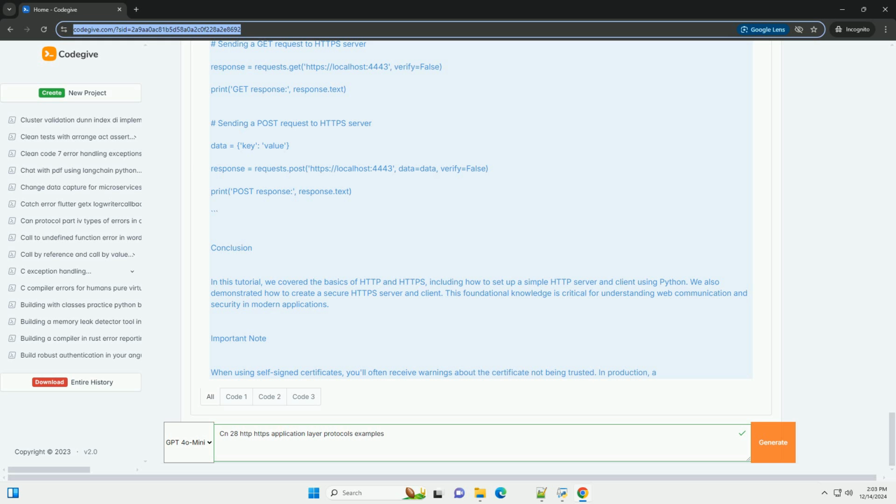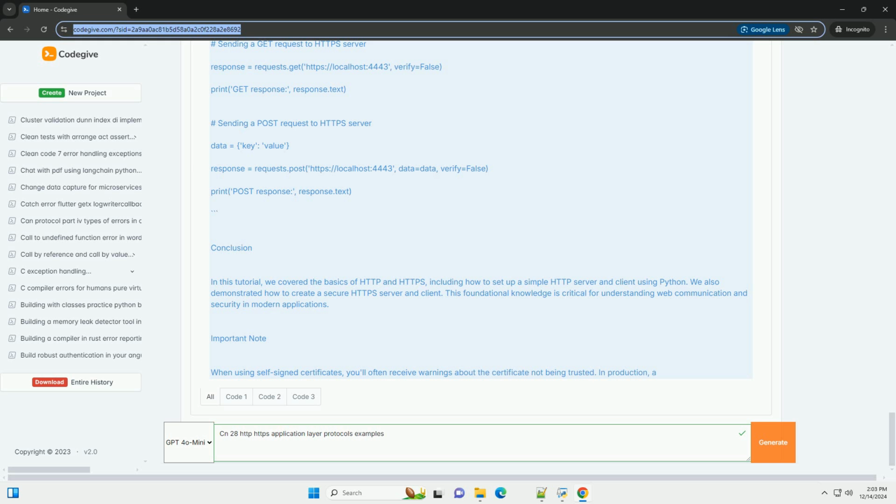self.send_response, 200. self.send_header, Content-type, text/html. self.end_headers. response_message equals f'Received POST request with data, post_data.decode, utf-8'. self.wfile.write, response_message.encode, utf-8. Def run, server_class equals HTTPServer, handler_class equals SimpleHTTPRequestHandler, port equals 8080.